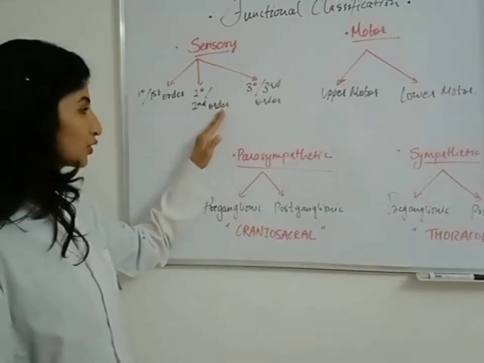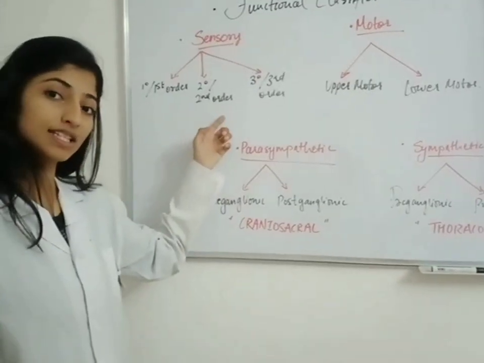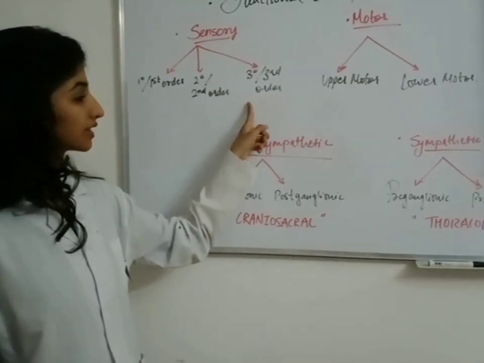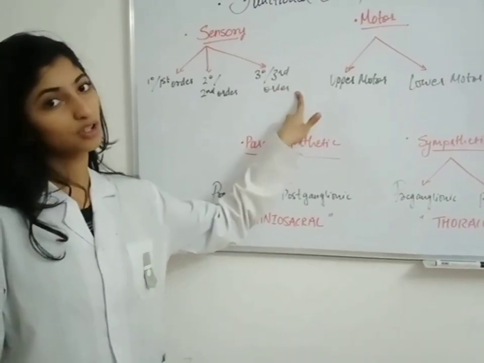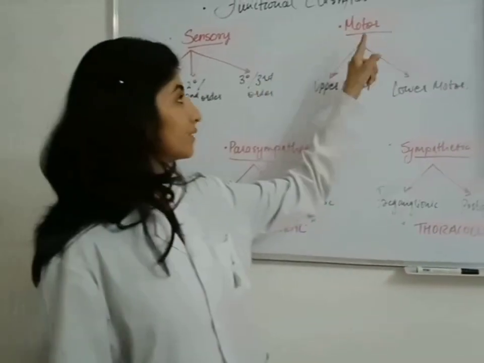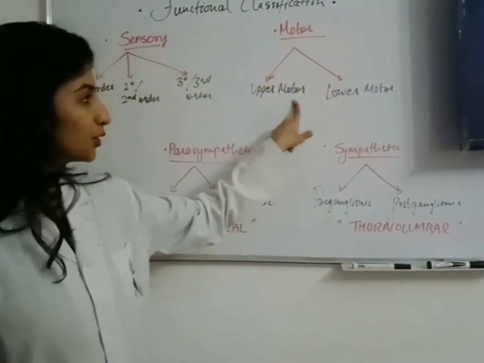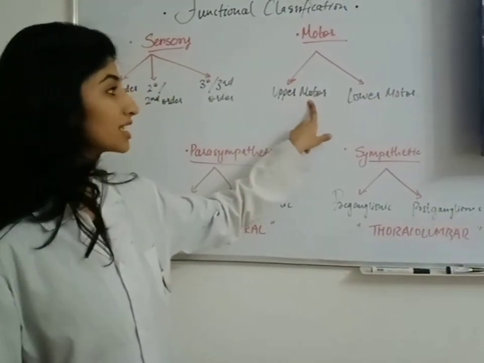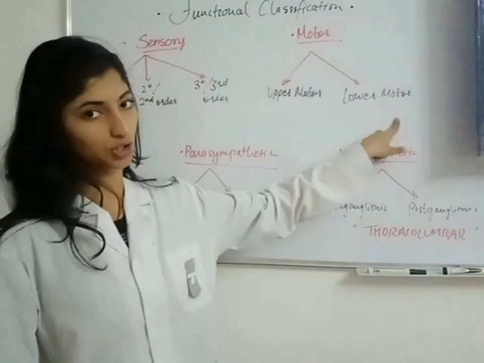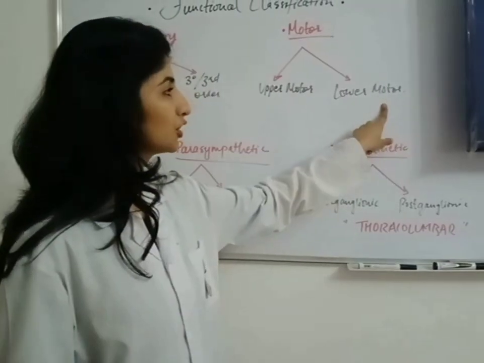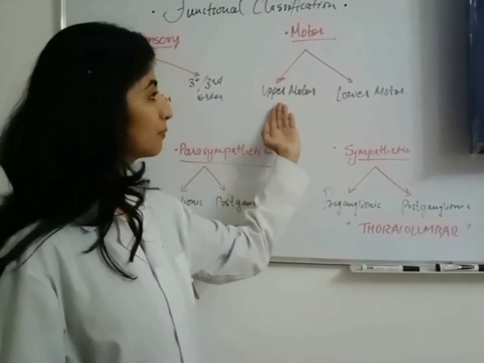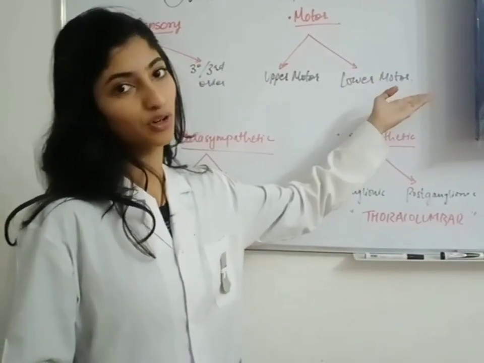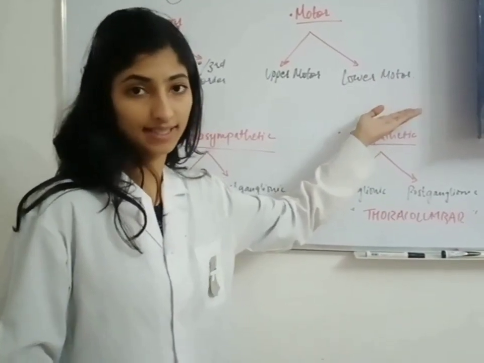In the second order neuron, the spinal cord sends this to the thalamus, and in the third order neuron, the thalamus will send it to the cerebral cortex. And in motor neurons, we have upper motor neurons and lower motor neurons. Upper motor neurons send the signal to the lower motor neurons, and lower motor neurons receive the signal from the upper motor neurons and send it to the muscles for contraction, especially the skeletal muscle.